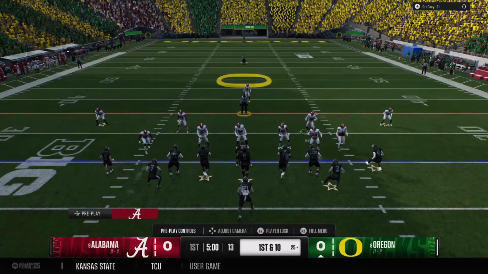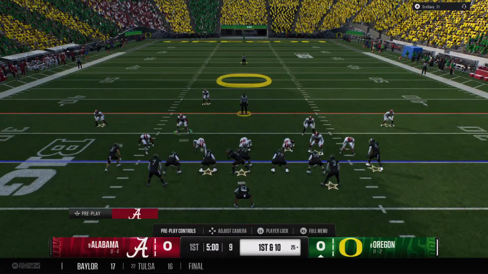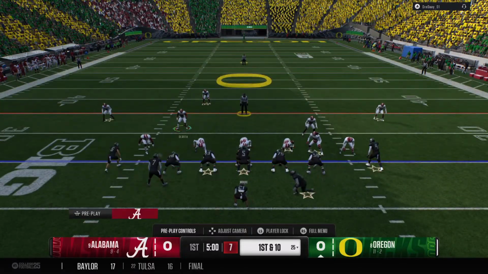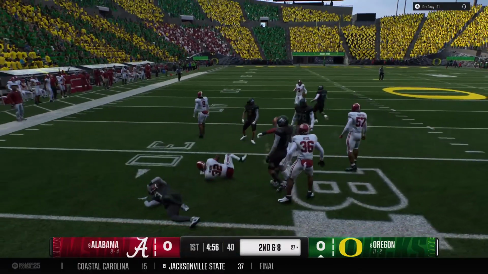Guys up front lined up. It's first down. Back now goes in motion. Defense will have to adjust. A gain of 2 yards.